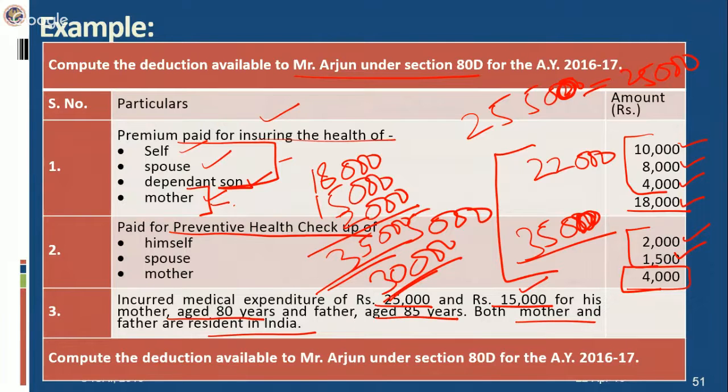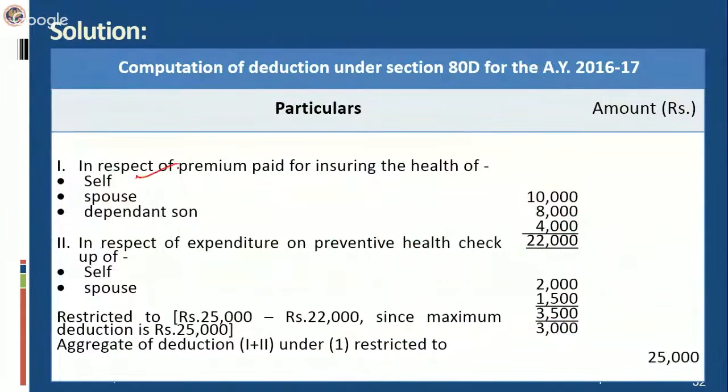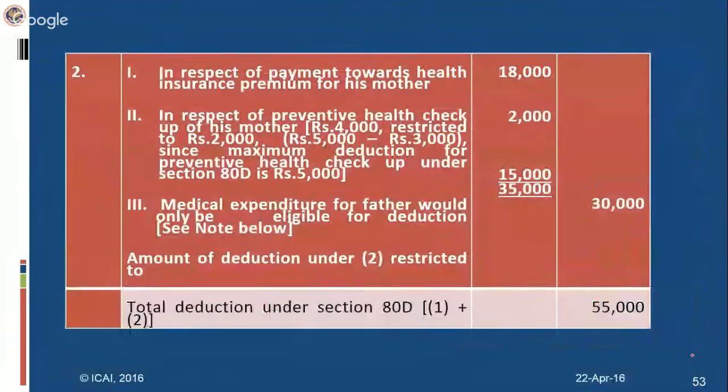Now we will check the solution. In respect of self, spouse, dependent son, it comes to 22,000. Now preventive health checkup, self or spouse, it pays 3,500. However, it cannot go beyond the 25,000 limit, so it has to be restricted to 3,000 only. Aggregate comes to 25,000. He is paying a health insurance premium for his mother. He is also incurring expenditure. But there the expenditure will not be allowable since he has taken the policy. So 18,000 for premium here, 2,000 the remaining balance, and the 15,000 is medical expenditure. So it comes to 35,000.